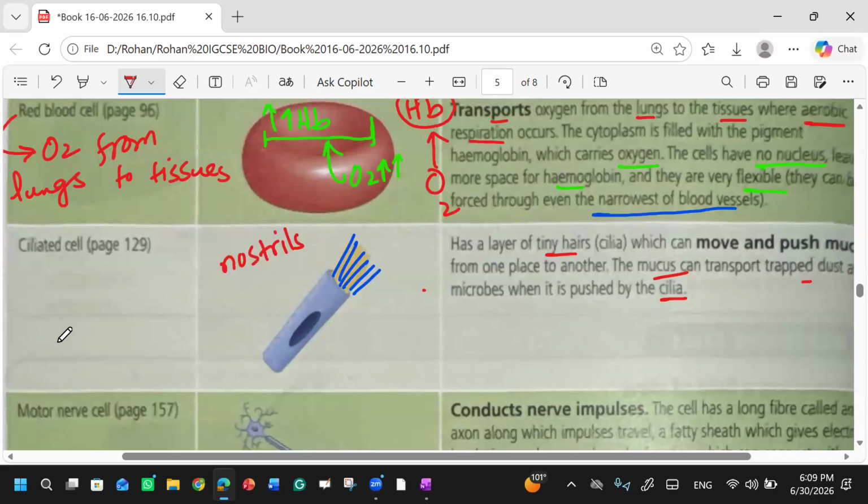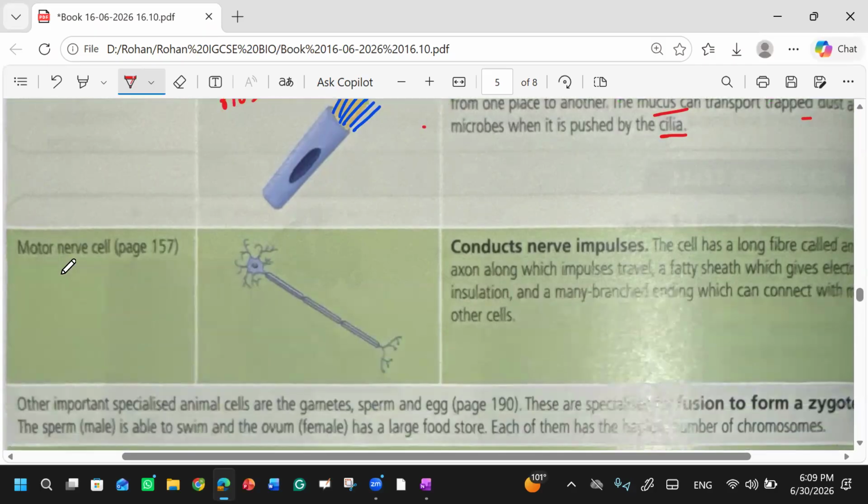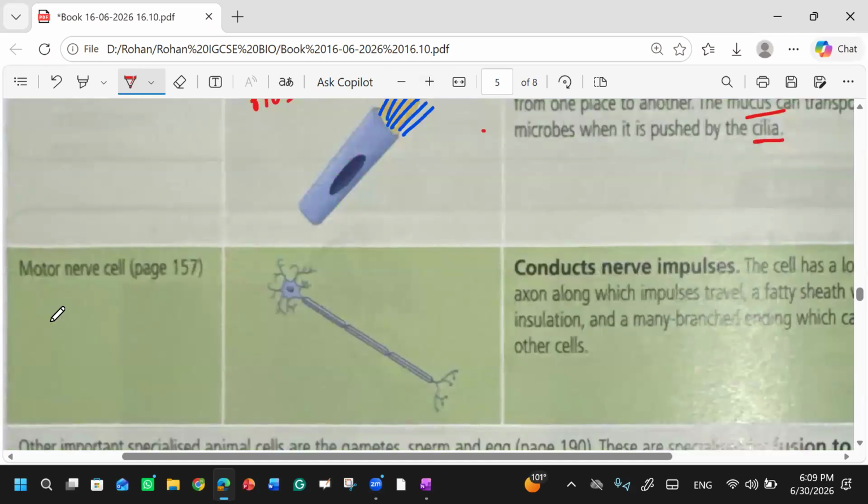Are you clear with the function of cilia? These are specialized cells. They will not perform any other ordinary function. They have some specific function, and they have to do that function. A ciliated cell cannot perform the function of RBCs. Similarly, red blood cells cannot perform the function of ciliated cells. They have their individual role. Clear? Then there are motor nerve cells.